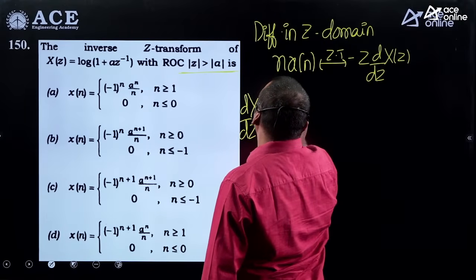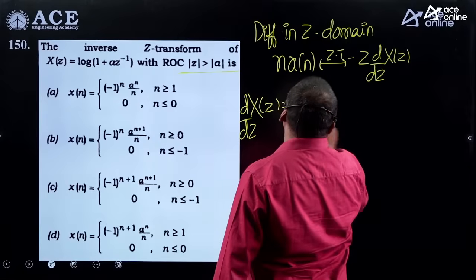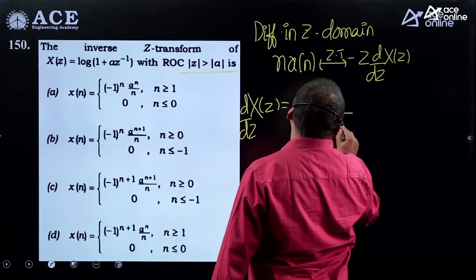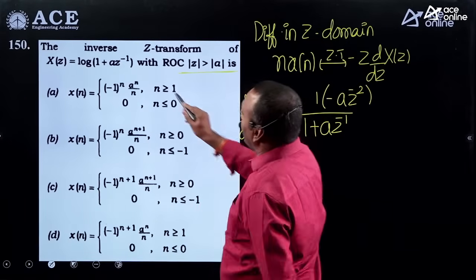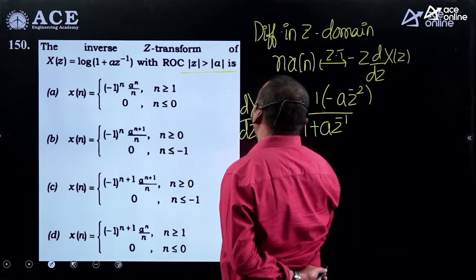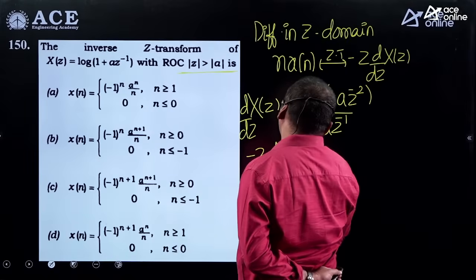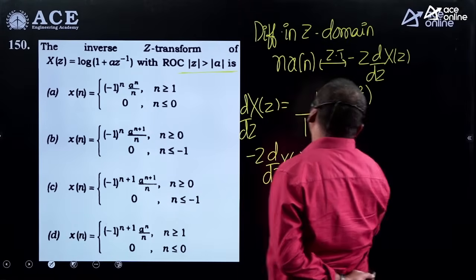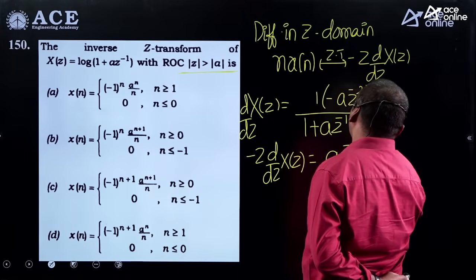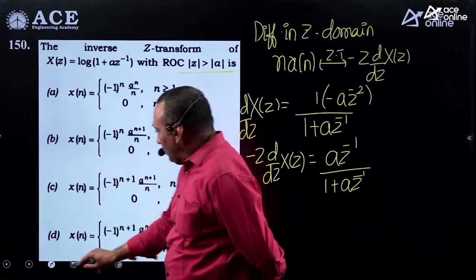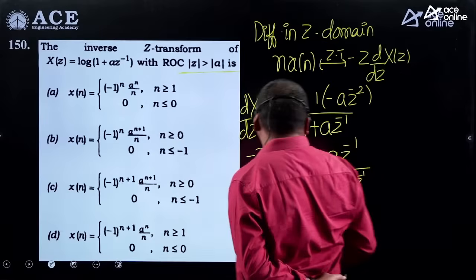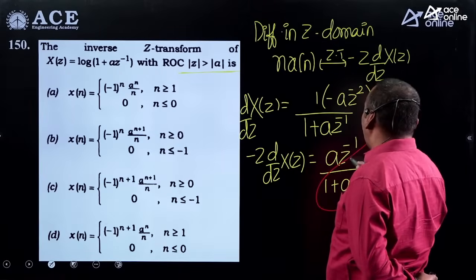what is the differentiation of the given expression? Logarithm part gives 1 by 1 plus a z inverse, then differentiation of that bracket term gives minus a z power. If I extra multiply by minus z into d by dz of X of z, the right side is a z inverse by 1 plus a z inverse. So this 1 by 1 plus a z inverse is a standard formula.